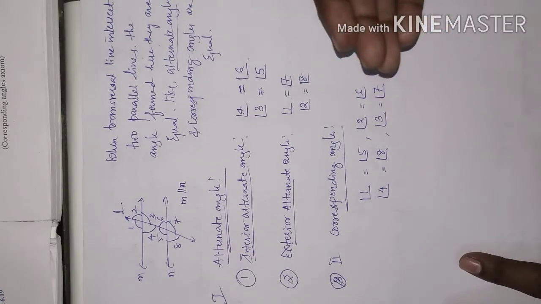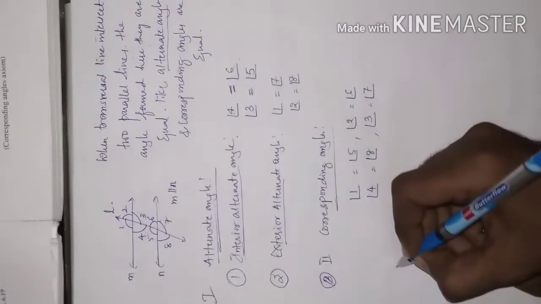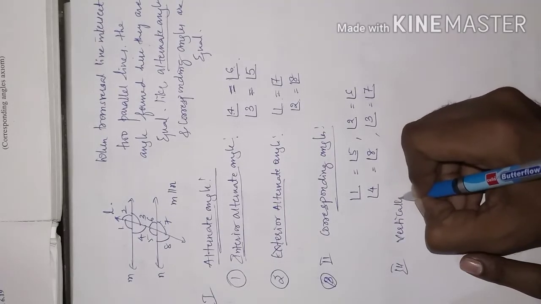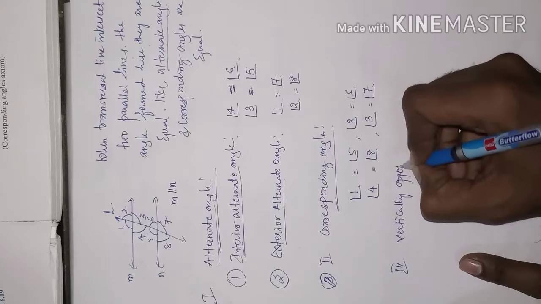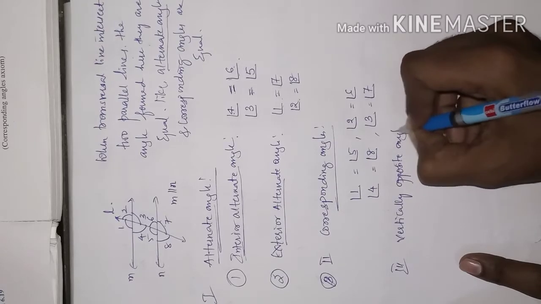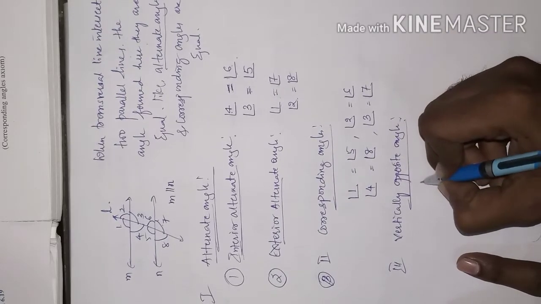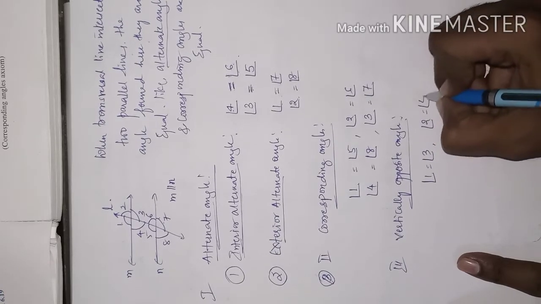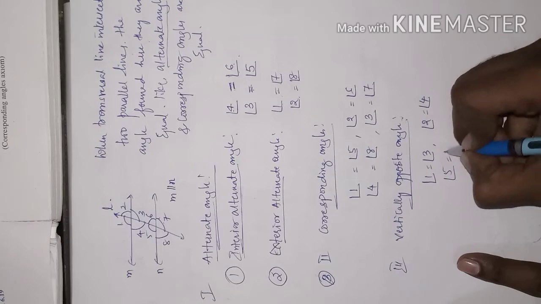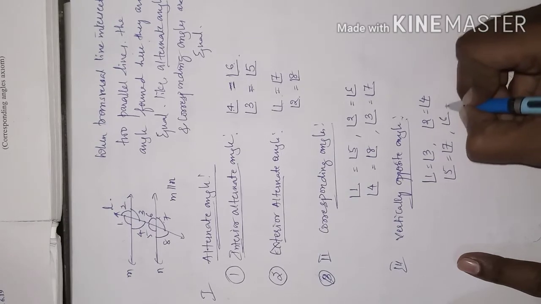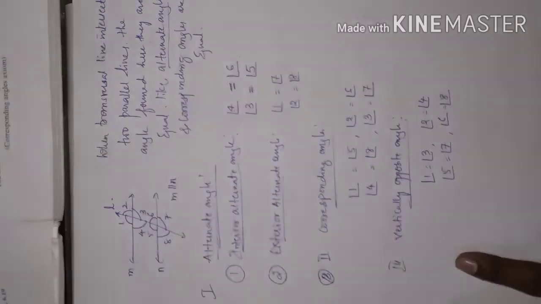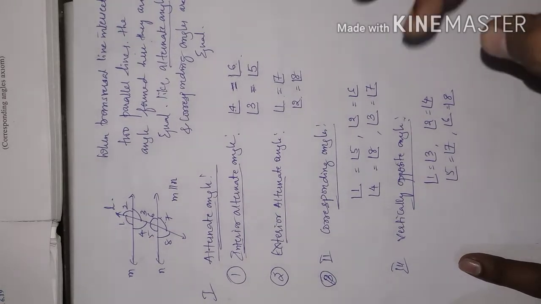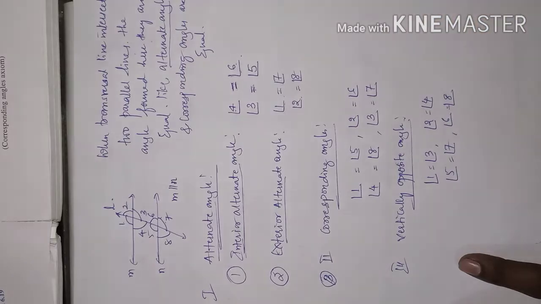Clear with this? Fine. However, vertically opposite angles are equal only. So we will write that part also, vertically opposite angles. Angle 1 is equal to angle 3, angle 2 is equal to angle 4, angle 5 is equal to angle 7, and angle 6 is equal to angle 8. Clear with this? This is the important concept which continues into the next year.